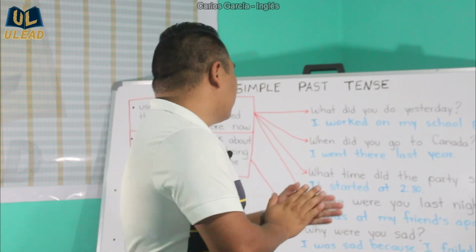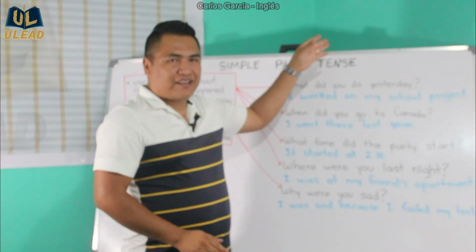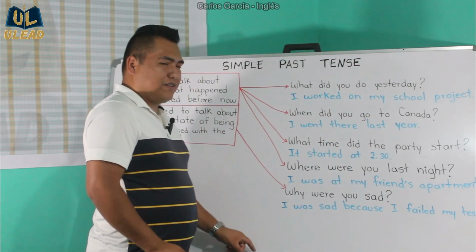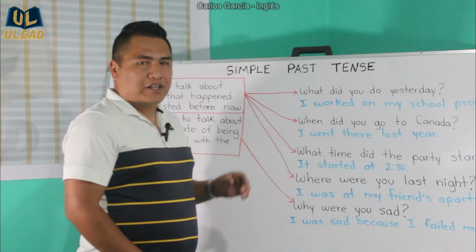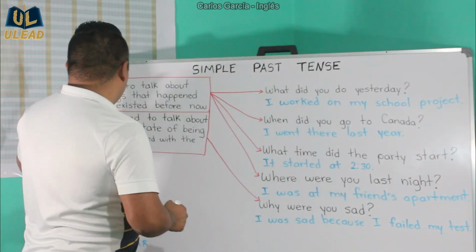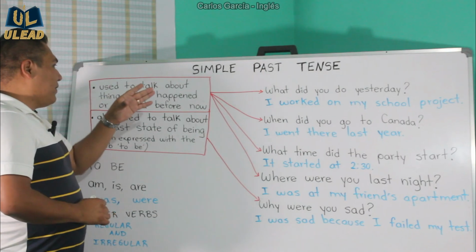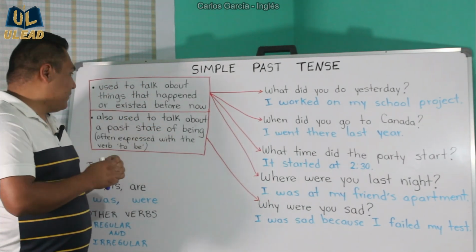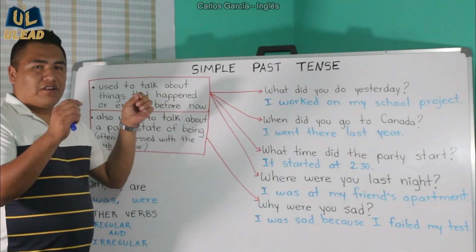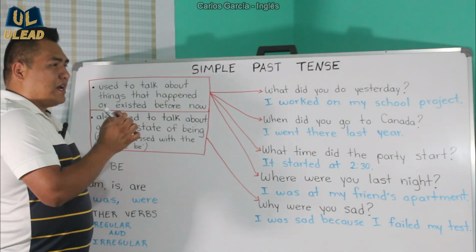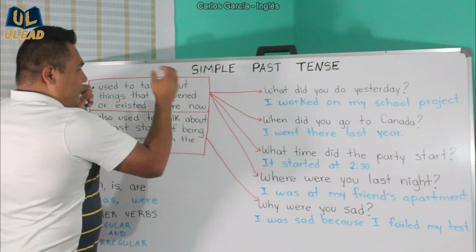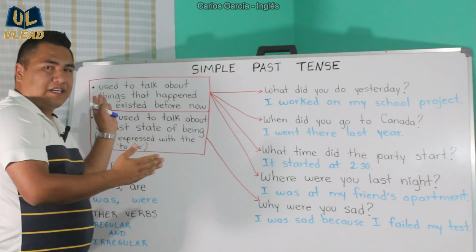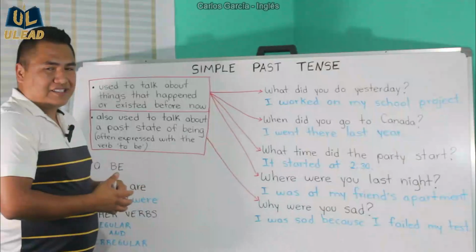Today we're going to talk about simple past tense, okay? I'm going to take you through this lesson. I'm going to explain very briefly and try to be as clear as possible, okay? So let's start off with this one here. Simple past tense. Okay, it is used to talk about things that happened or existed before now. Okay, so let's imagine that there's a timeline here. This is the now time, and the past, things that happened in the past or existed in the past. Okay, as clear as that.